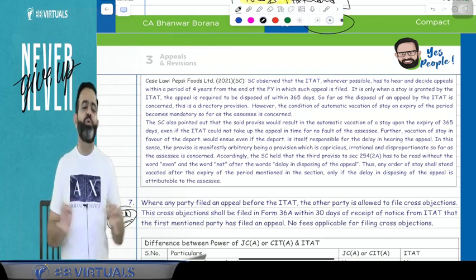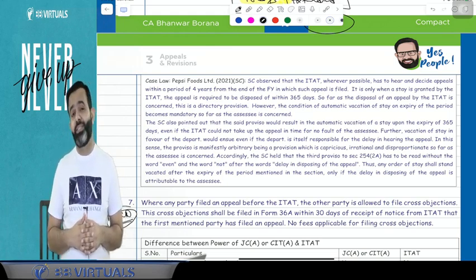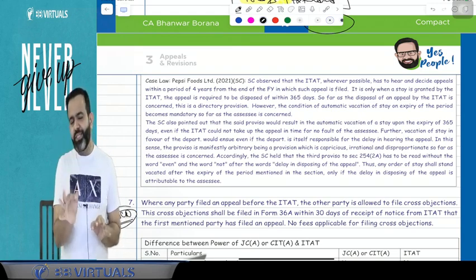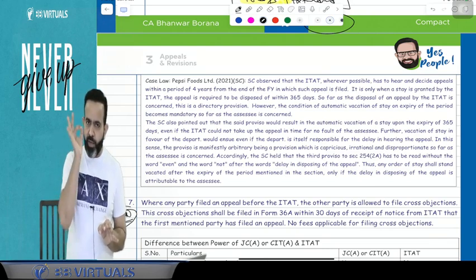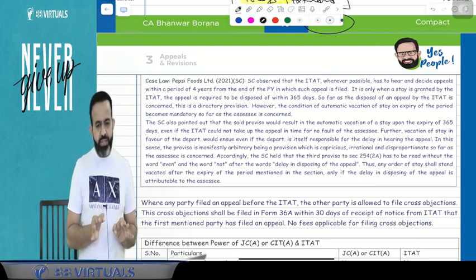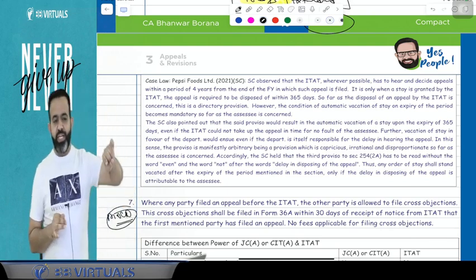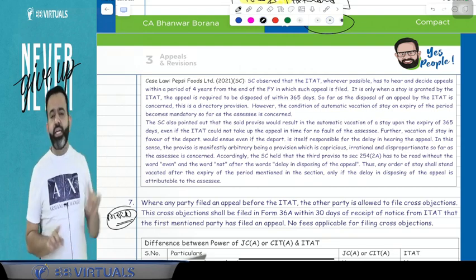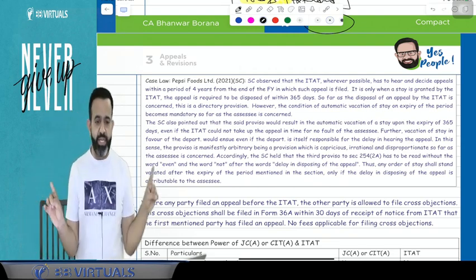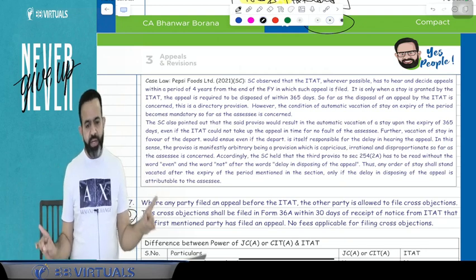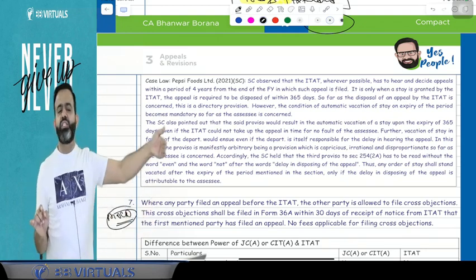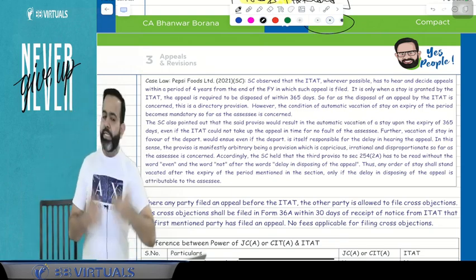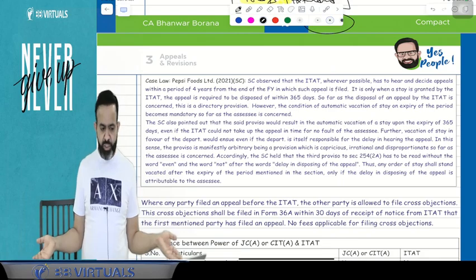So guys, here the Supreme Court gave a judgment in favor of the assessee in the case of Pepsi Foods Limited, and the Supreme Court says that suppose the appeal is not resolved within 365 days and there is no mistake on the part of the assessee, then the stay is not going to be vacated. The stay not being vacated means the assessee will get more extension after 365 days also. But obviously, if there is a mistake on the part of the assessee, then the assessee will not get any extension. You got my point or not?